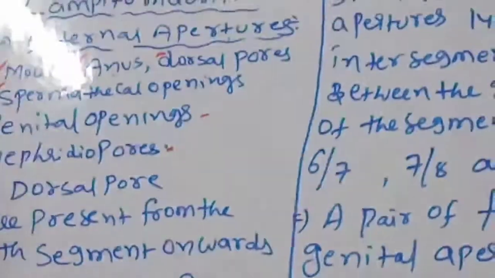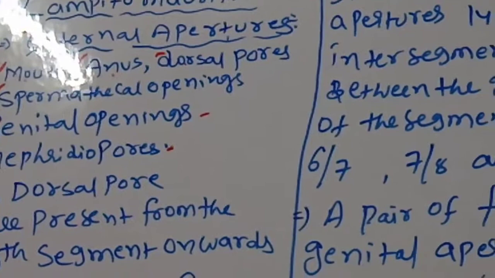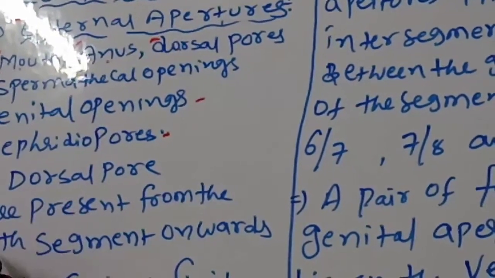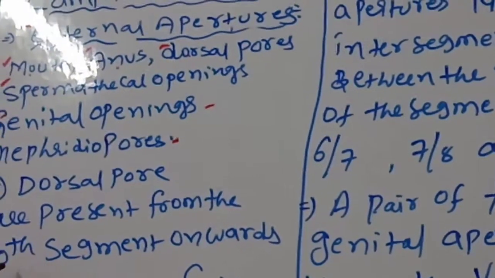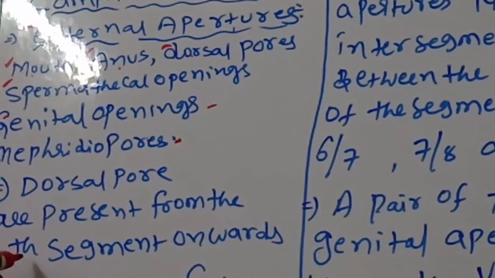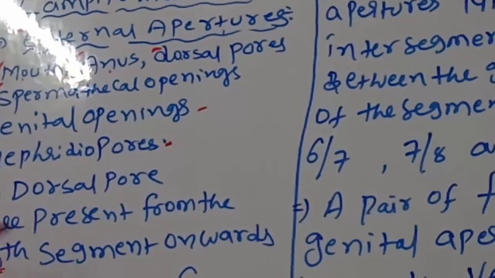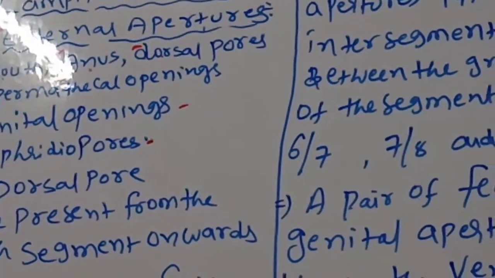All are external apertures. Dorsal pores are present from the 10th segment onwards.